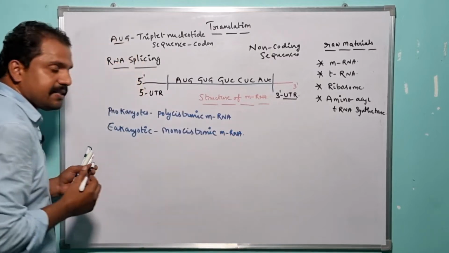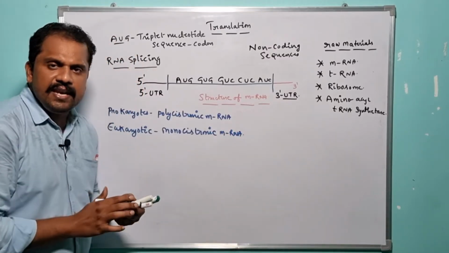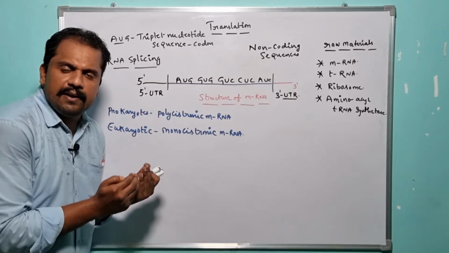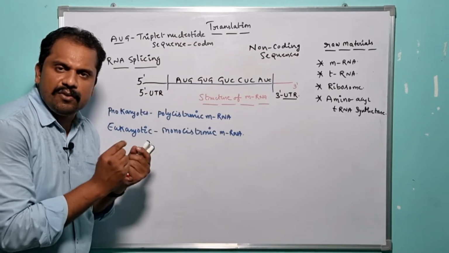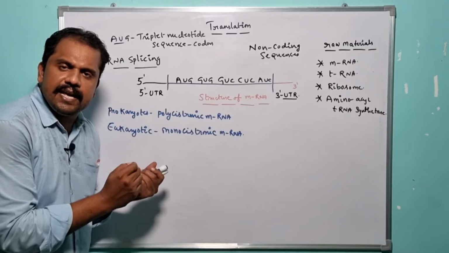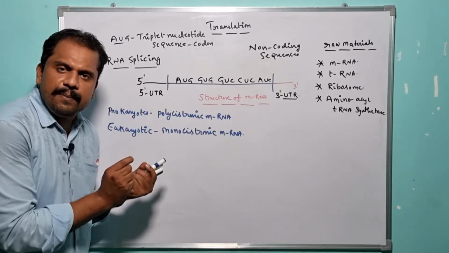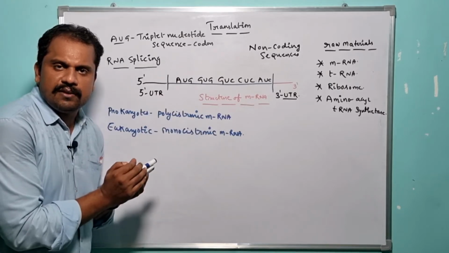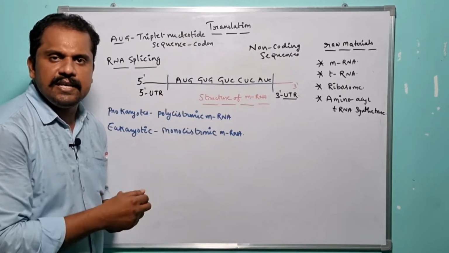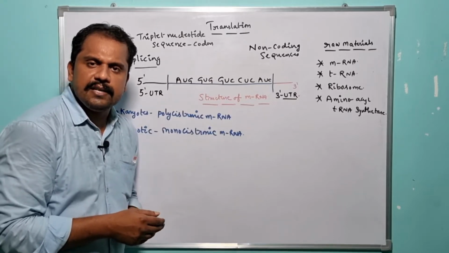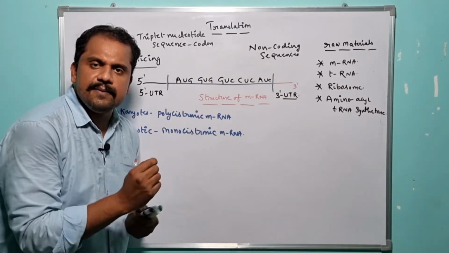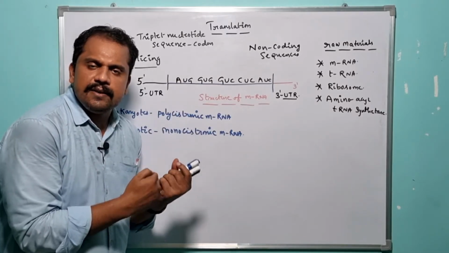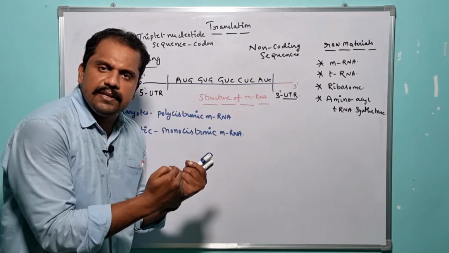So here we need to understand the variation which is present between polycistronic mRNA and monocistronic mRNA. Why is the particular mRNA in prokaryotes considered polycistronic, and why is the mRNA in eukaryotic organisms considered monocistronic? The answer to this question is very simple. In prokaryotic organisms, the genome complexity is too less, right? As we all know, the genome complexity is too less.